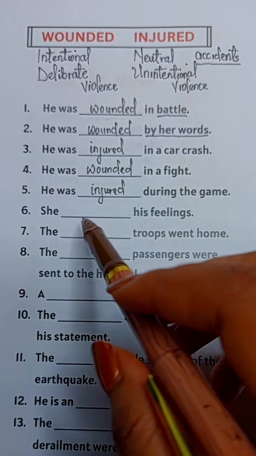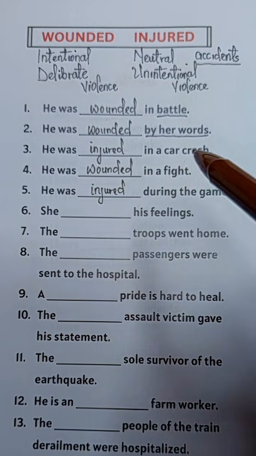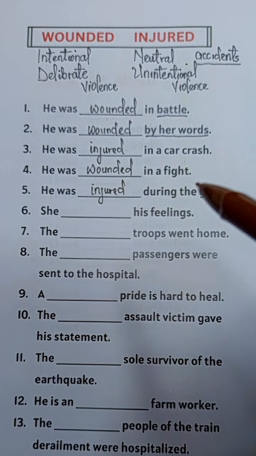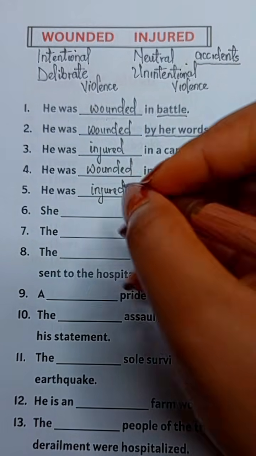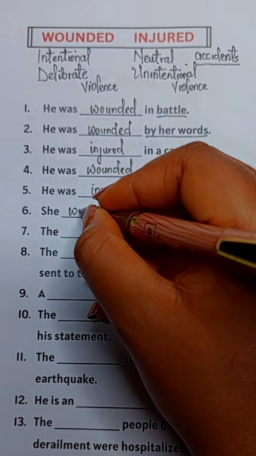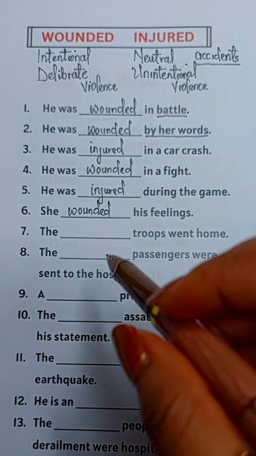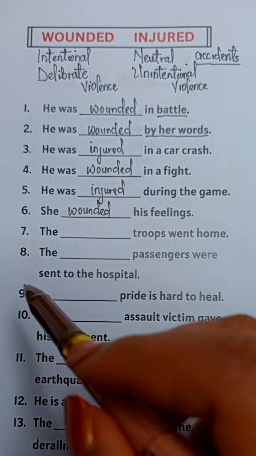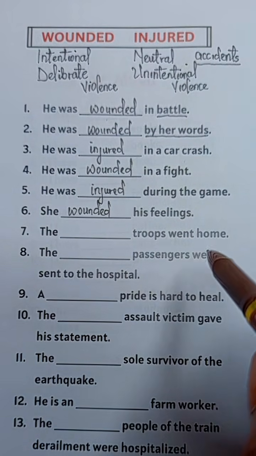Number six, she blank his feelings, wounded or injured. We use wounded because this action was deliberate or intentional. It was intended to bring harm. She wounded his feelings.